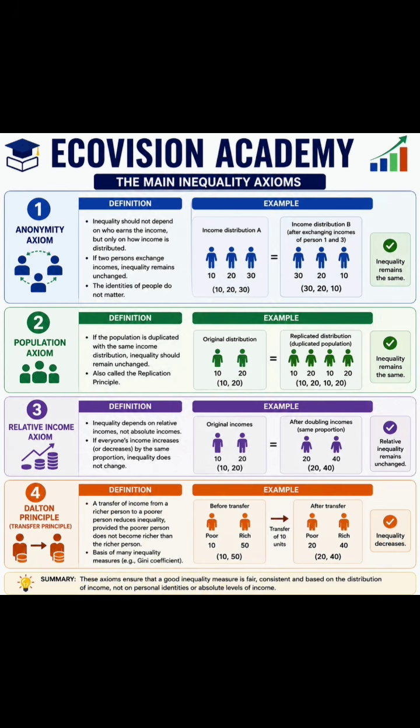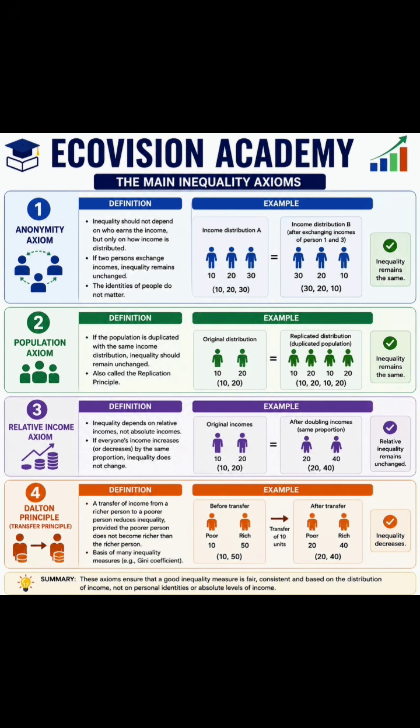The second axiom is the population axiom. It tells us that if the population is duplicated with the same income distribution, inequality will not change at all. How? Suppose you have an original population of two people who have incomes of 10 and 20 rupees, and you replicate the distribution with a duplicated population, adding two more people having the same incomes of 10 and 20 rupees. Now, as you can see, the income distribution is actually still the same and the inequality is also the same.